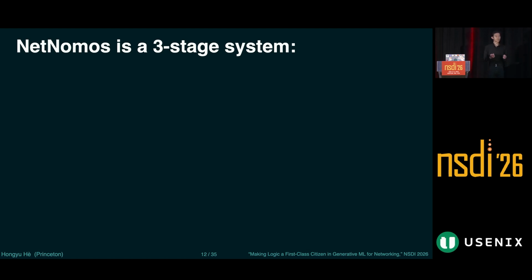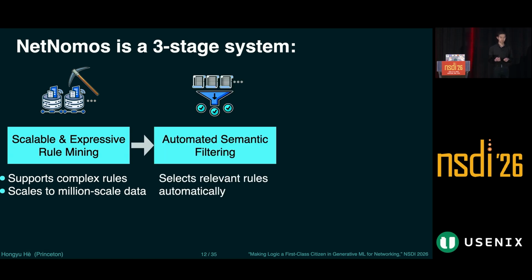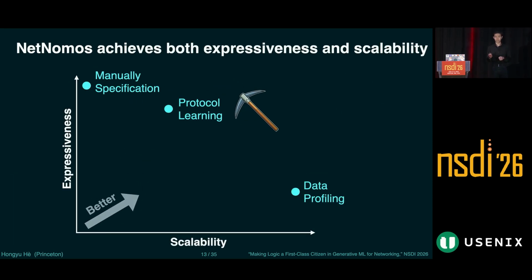So to address these challenges, we propose NetNomos. NetNomos supports expressive and complex network rules and learns them in a scalable manner to millions of network data points. It automatically selects relevant rules based on the downstream tasks and enforces hundreds of rules during inference. So let's start with the first stage. In terms of rule learning, we want to place NetNomos at the top right corner of this trade-off space because we want both expressiveness and scalability.